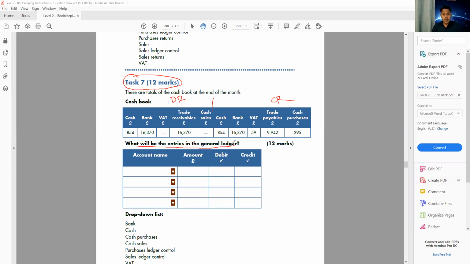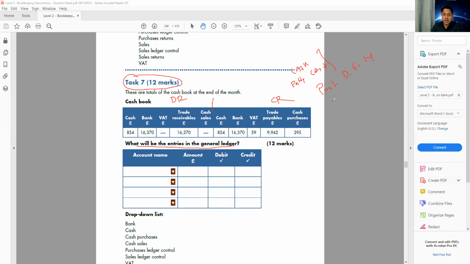If you remember at the beginning of the question, the question said, unless specified, the cash book and the petty cash book both will be treated as part of the double entry system.